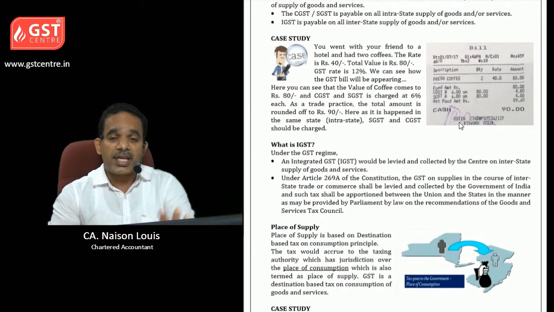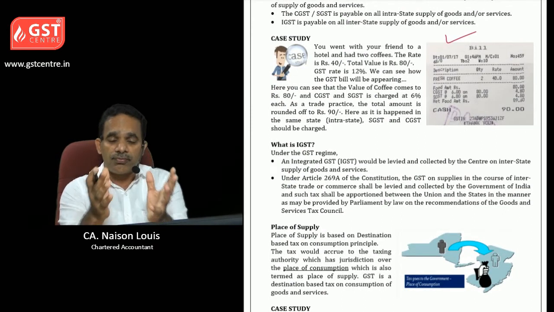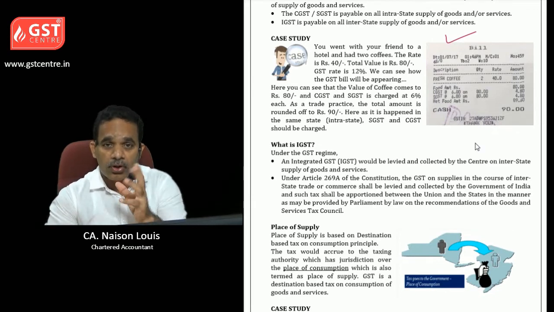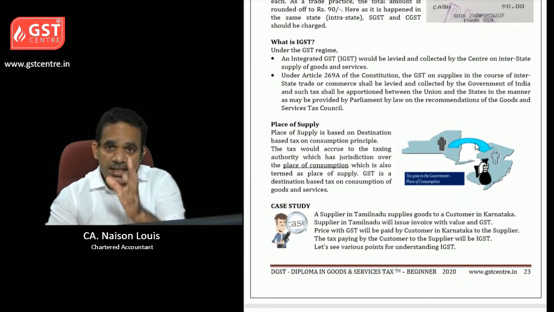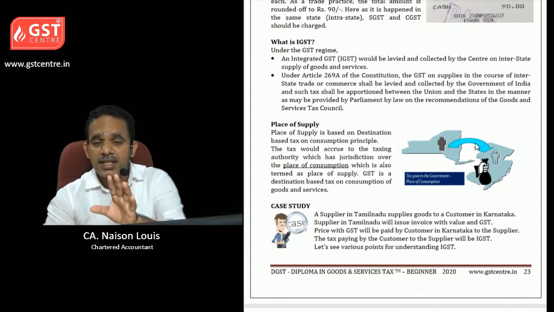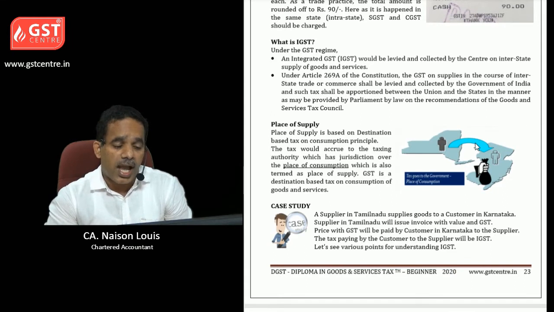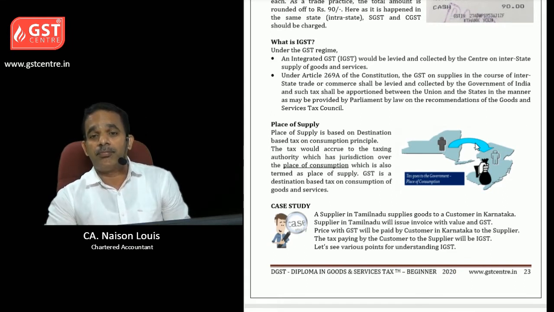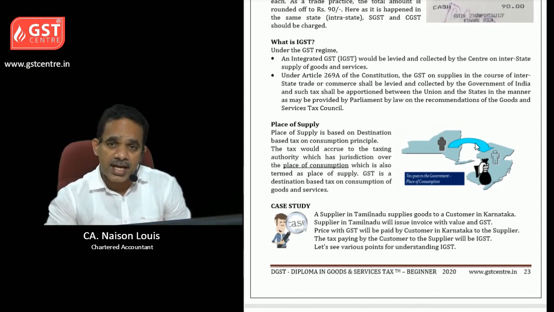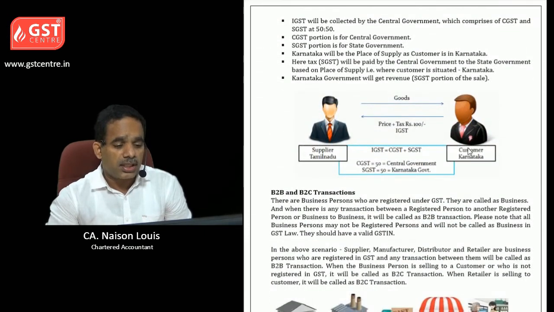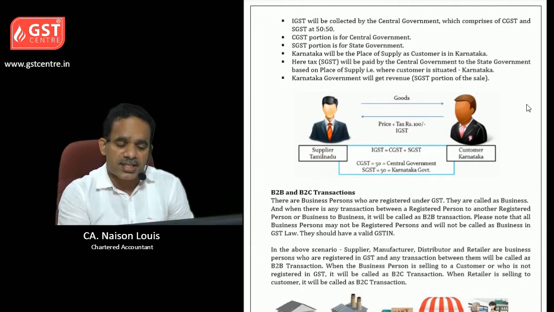Then we can see one bill here on which SGST and CGST is calculated on the goods, that is fresh coffee we had. Then what is IGST? IGST is applicable on interstate trade or commerce, and there is an important provision, place of supply, as per the IGST Act. We will have a separate chapter later. So here we need to understand what is IGST with this example.